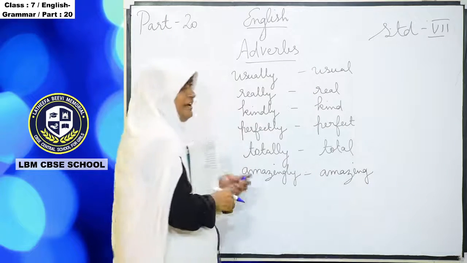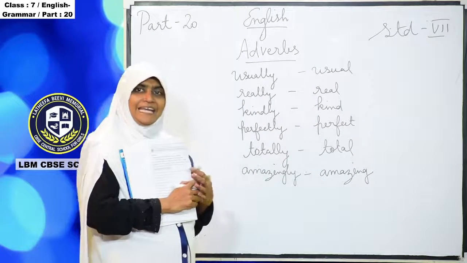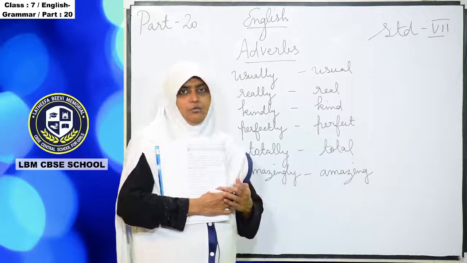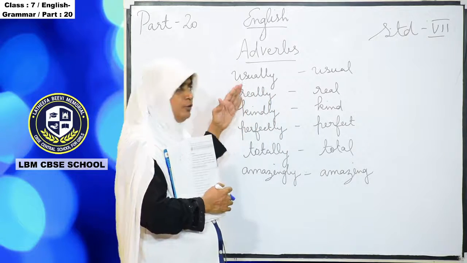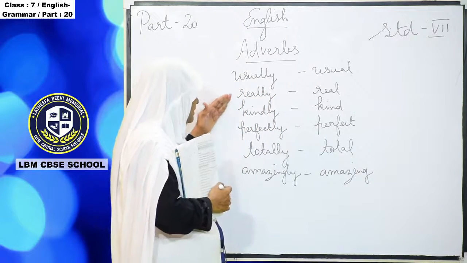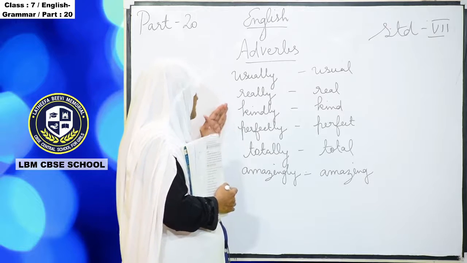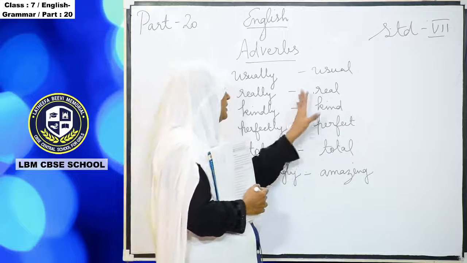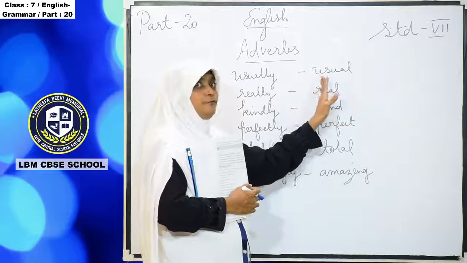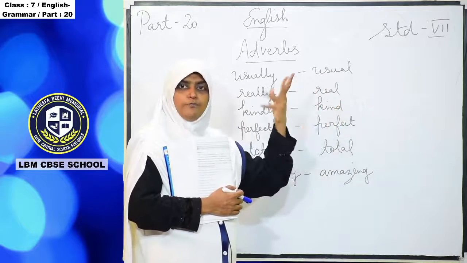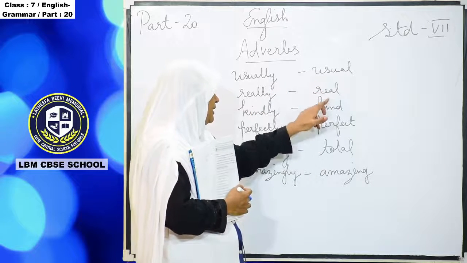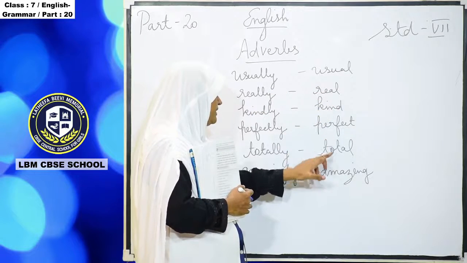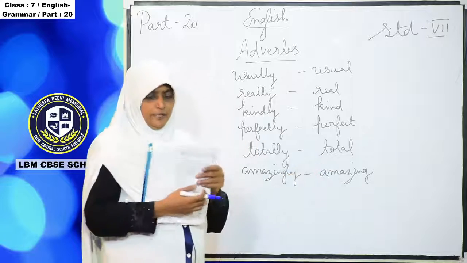Understand? Very easy. When you add the suffix ly, it becomes an adverb: usually, really, kindly, perfectly, totally, amazingly. And if you remove the ly, what word will come? Usual, real, kind, perfect, total, amazing.